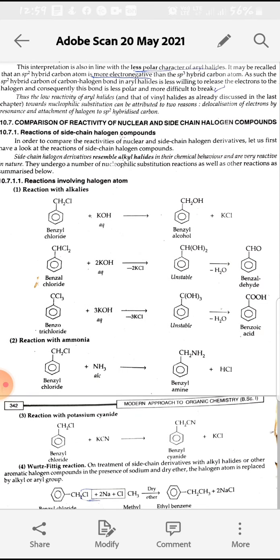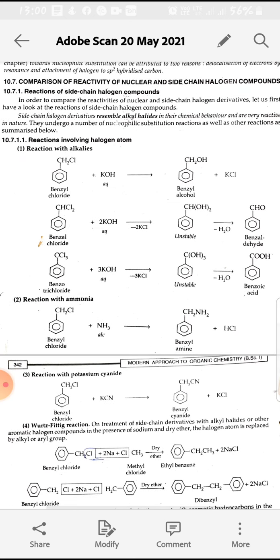Next is the comparison of reactivity of nuclear and side chain halogen compounds. Side chain halogen compounds have the same reactivity as alkyl halides towards nucleophilic substitution reactions; they are more reactive. So the first reaction: if we take benzyl chloride, that is a side chain alkyl halide, with aqueous KOH, then the Cl group in the side chain will be substituted by the OH group, and there will be formation of benzyl alcohol.